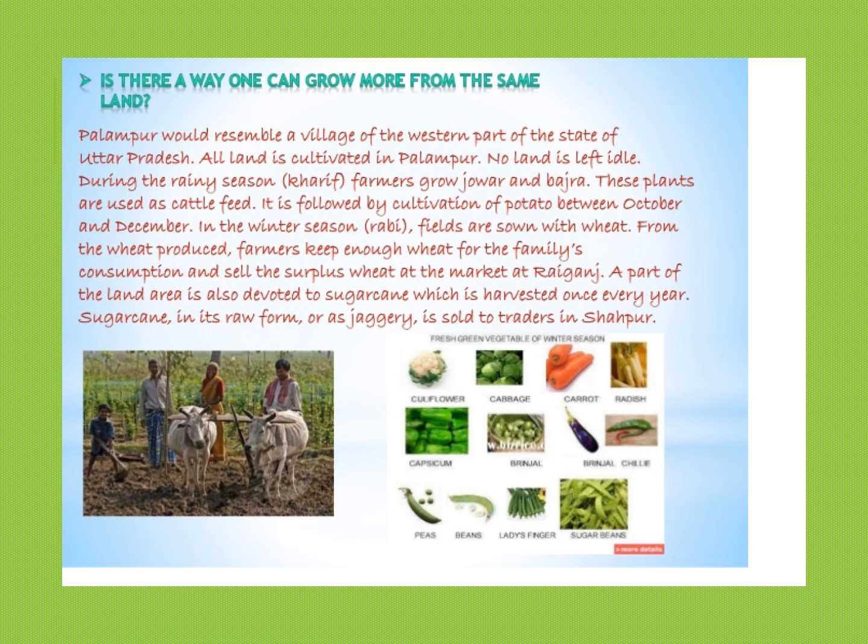From the wheat that is produced, farmers keep enough wheat for the family of the farmer. And then the surplus wheat, the excess wheat, is sold at the nearby market in Raiganj. A part of the land area is also devoted to sugarcane, which is harvested only once every year. Sugarcane in its raw form or as jaggery is sold to farmers in Shahpur. You can see some images that we have put up for you.